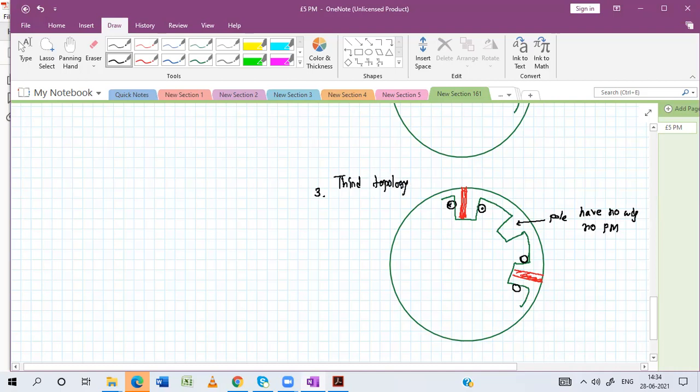Okay. So in the third topology, what is the benefit? Both. Okay. The flux linkage between two phases is avoided.